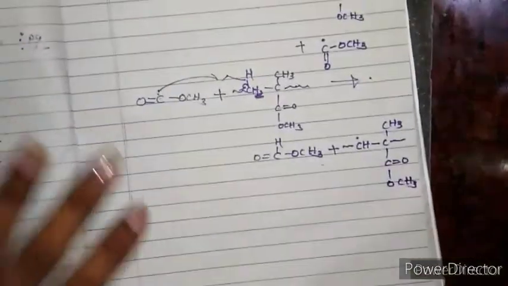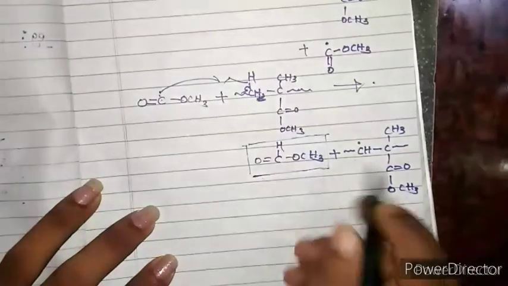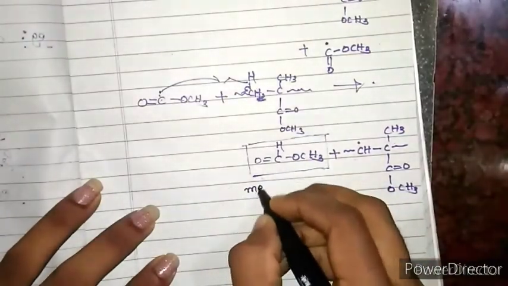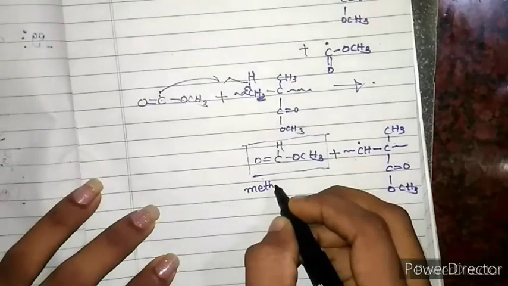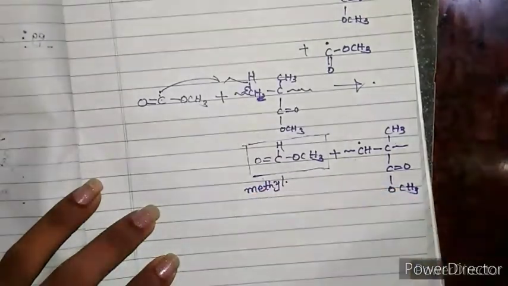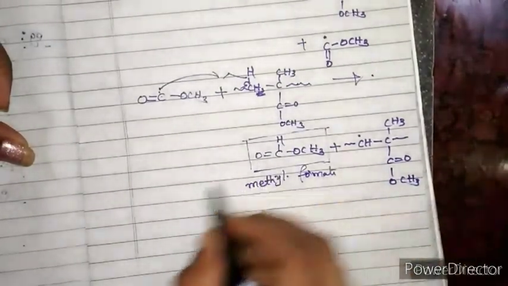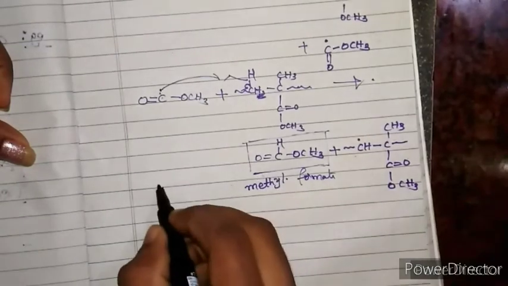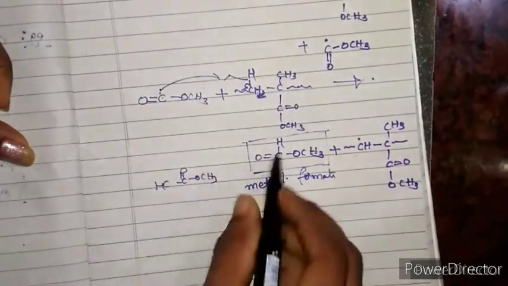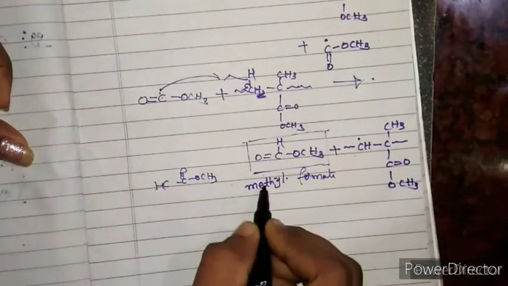Now tell me, what is this? This is one product, right? What is that product? That is nothing but methyl formate. That is, I just write here CH. This is nothing but this one only. This is methyl formate. Same thing. If this is confusing, you can write like this also. This is methyl formate only.